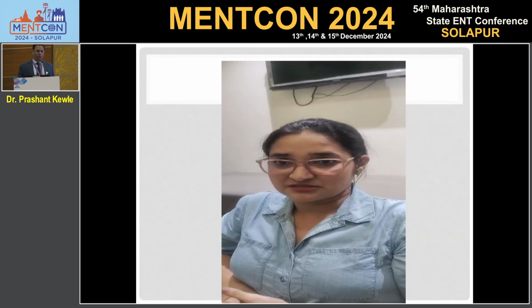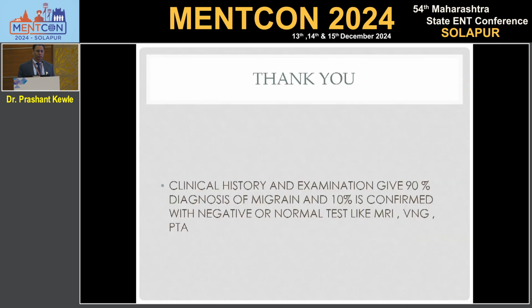So you have to spend time on the history to get the clues for migraine. Your history and your examination will give you 80 to 90% of the diagnosis. The remaining 10% is proved when you see the negative or normal reports of MRI or VNG. So this is how migraine goes.